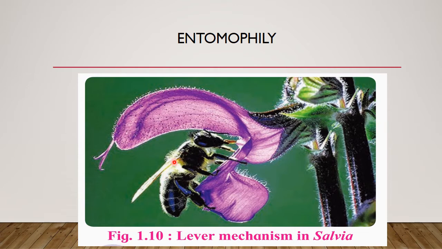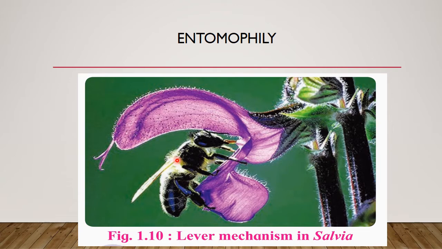So the pollen grains are deposited on the insect body. The same insect, when it visits another flower with a matured gynoecium, which is naturally ready to receive the pollen grains, and sits on it, the pollen grains are picked up by the receptive stigma. The stigma gets the pollen grains. So this mechanism is known as lever mechanism.